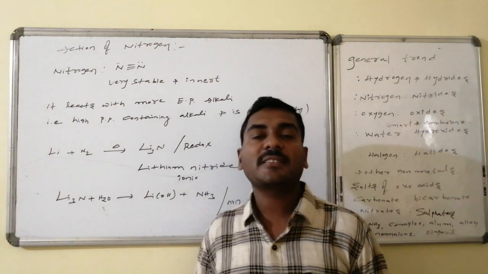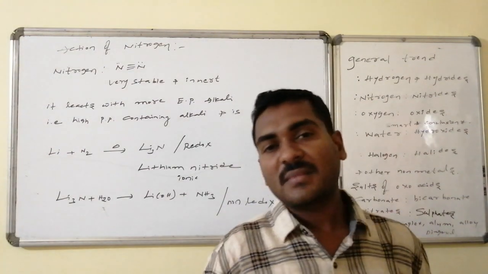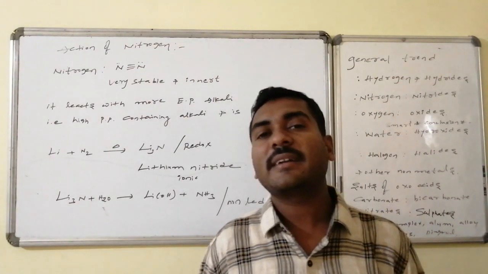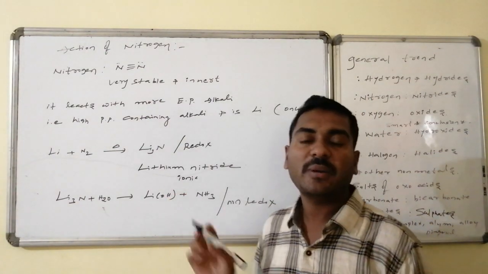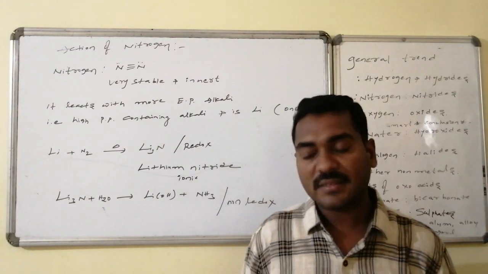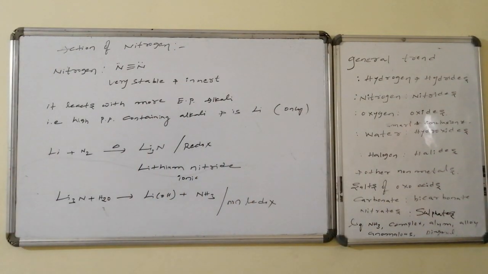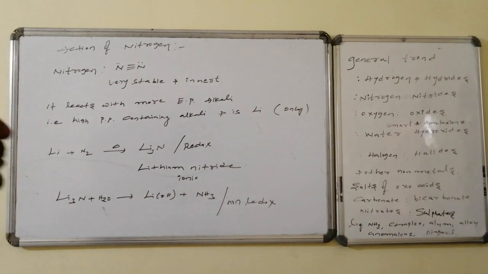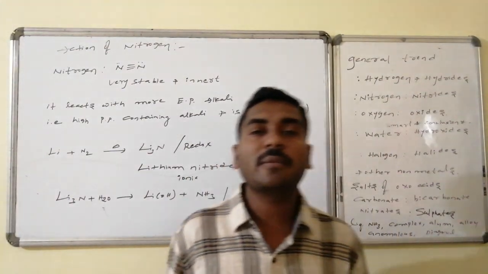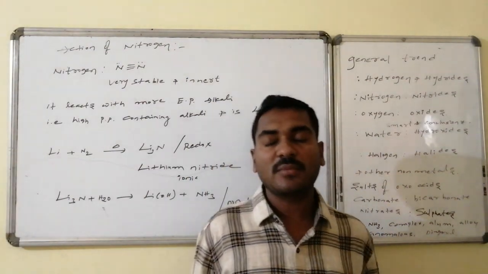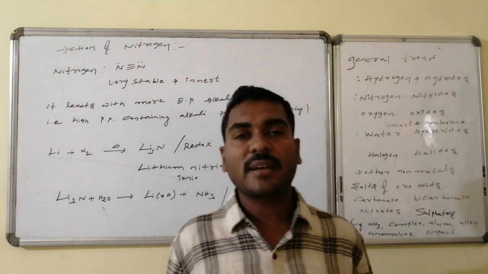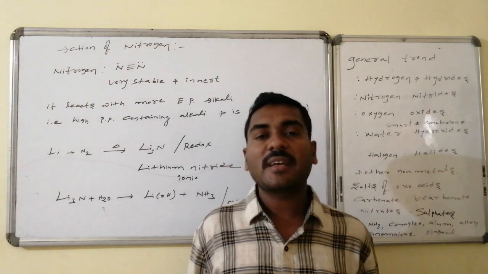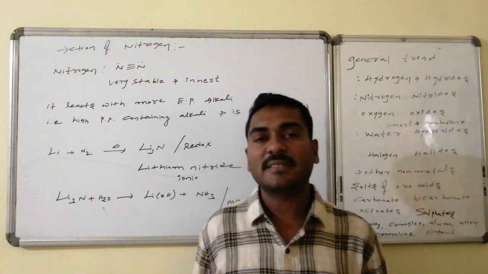Lithium nitride on reaction with water undergoes hydrolysis. A non-redox reaction occurs. The positive ion takes the negative counterpart of the water, leading to the formation of lithium hydroxide, followed by ammonia gas formation. The only alkali metal that combines with nitrogen is lithium. The remaining elements never form nitrides, because of their cationic nature, low polarization power and lower reactivity.